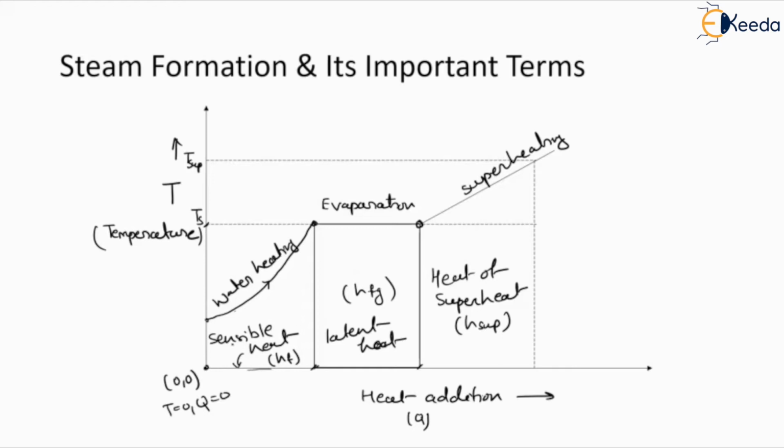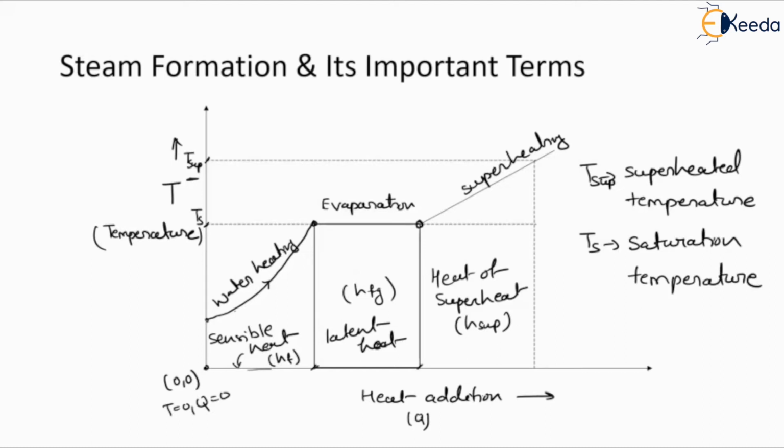Initially the water is heating with the help of sensible heat, then it evaporates by the latent heat, and then superheating happens with the help of heat of superheat, and it will reach the maximum temperature, called the superheated temperature, TSUP. Ts will be the saturation temperature.